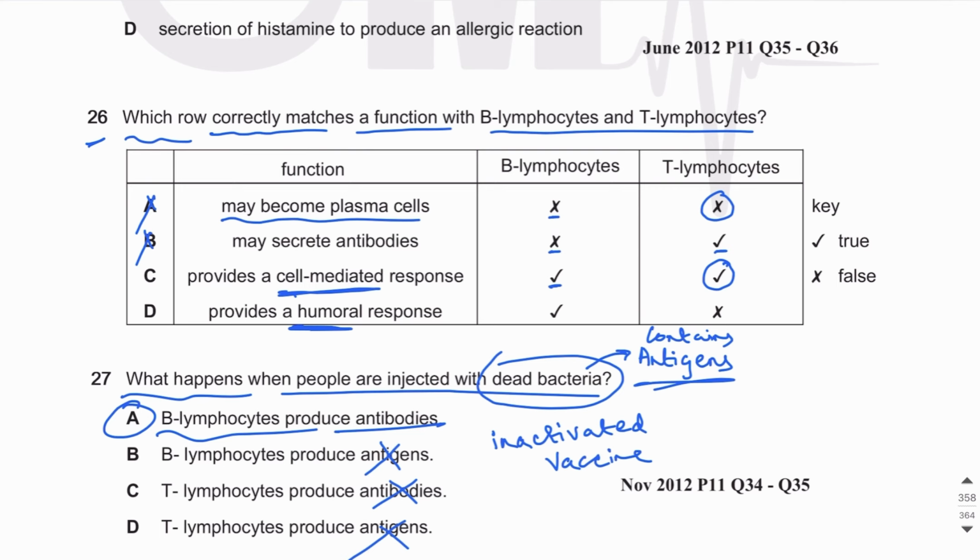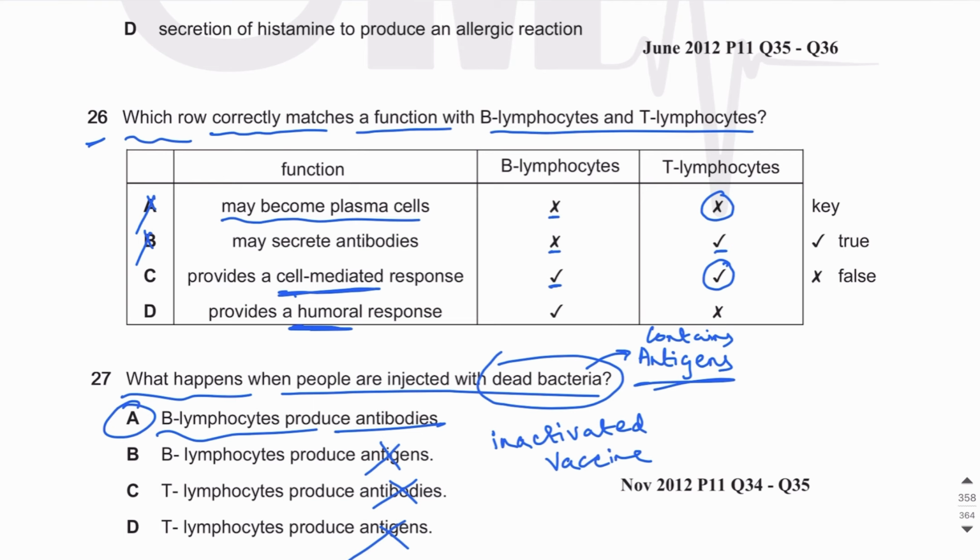So T lymphocytes provide cell-mediated immunity, but B lymphocytes never go and destroy a cell. What B lymphocytes do, they secrete antibodies, they secrete chemicals. That is humoral response. So destruction of pathogen by the antibodies is called humoral response, and destruction of pathogens by cells is called cell-mediated response. So T lymphocytes are involved in cell-mediated response, whereas B lymphocytes are involved in humoral response.